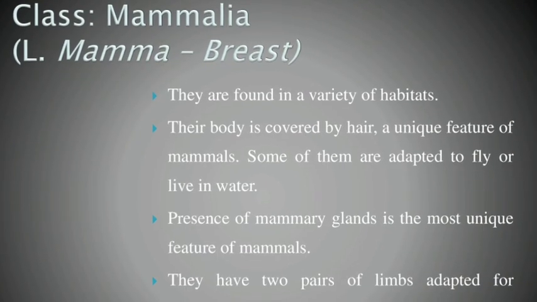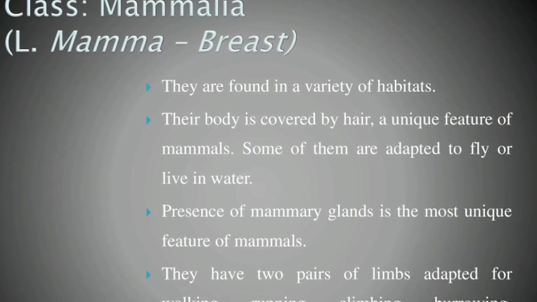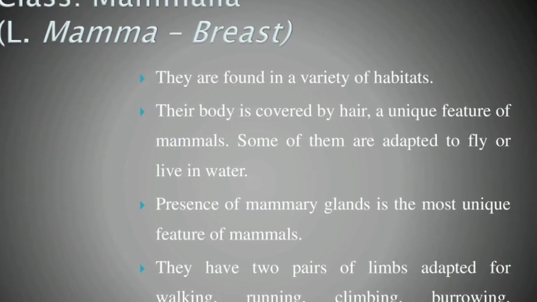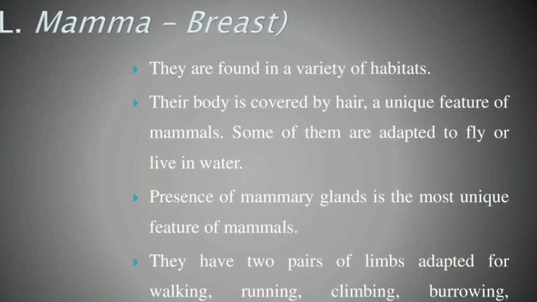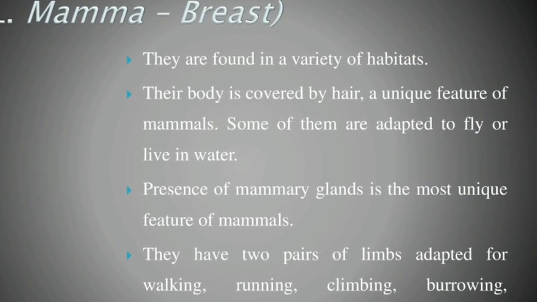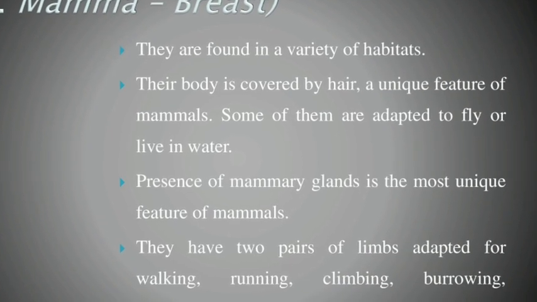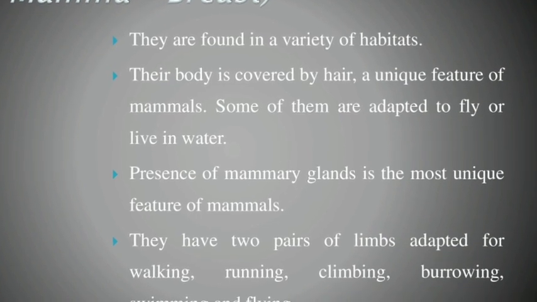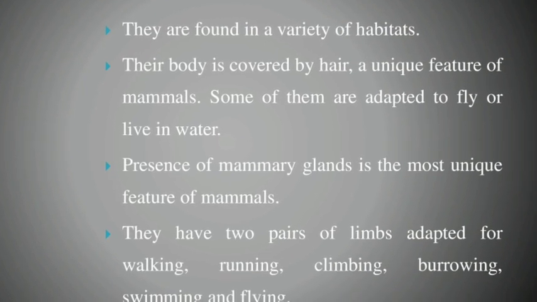Now the mammals, based on their best characteristics. They are found in a variety of habitats. Their body is covered by hair, which is a unique feature of mammals. Some of them are adapted to fly or live in water. The presence of mammary glands is the main characteristic feature of mammals. They also have two pairs of limbs, adapted for walking, running, climbing, burrowing, swimming and flying. This is a common introduction about mammals.